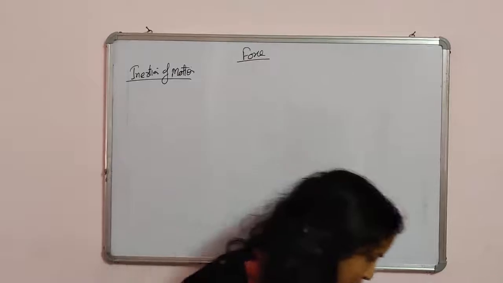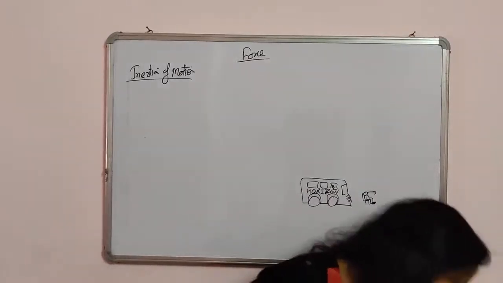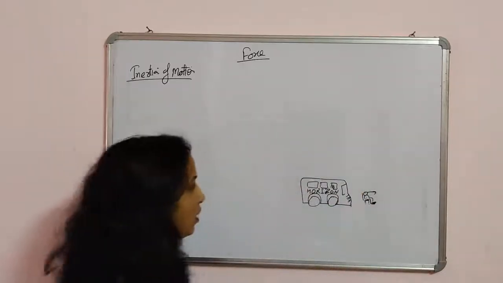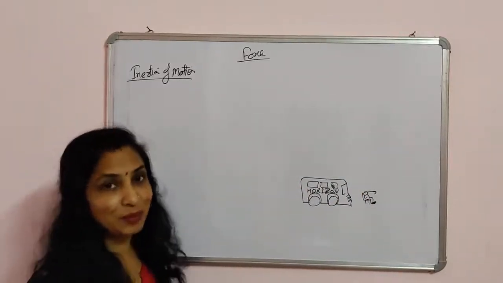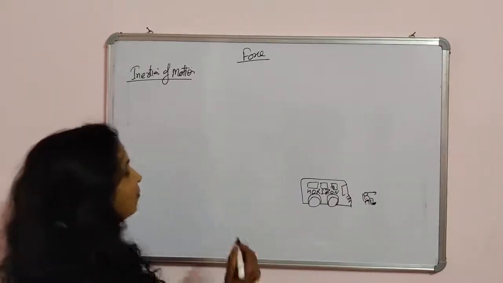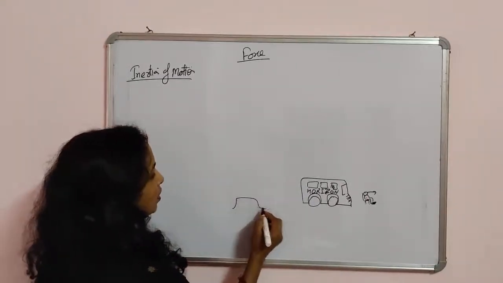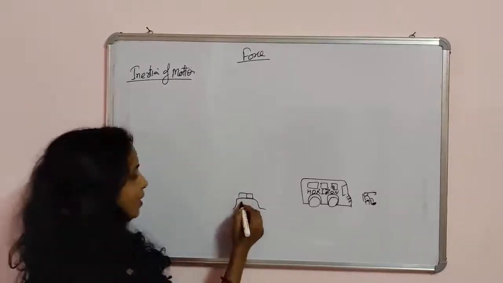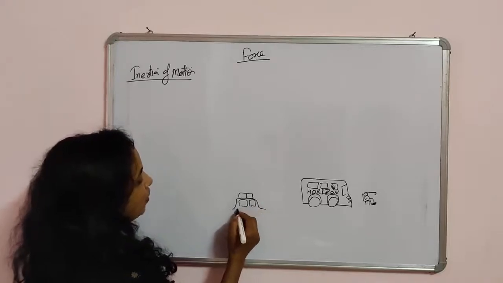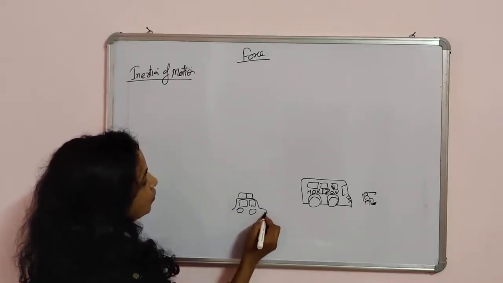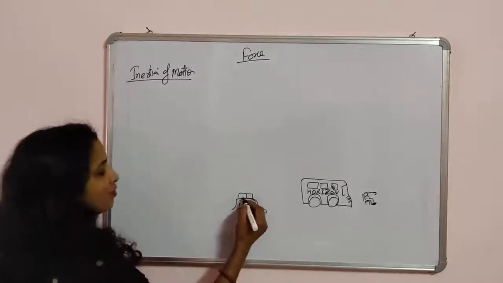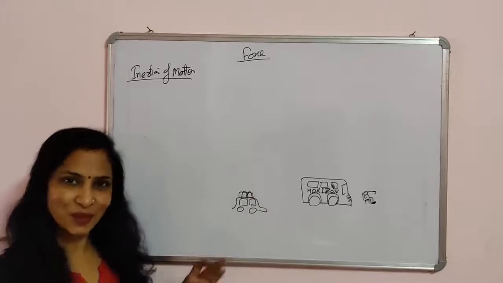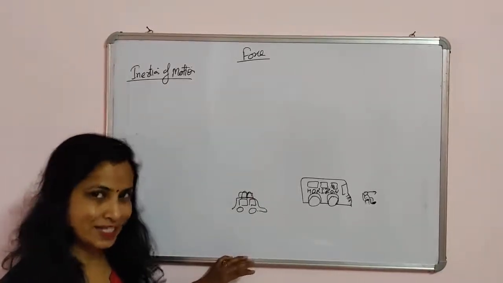Now the second one, I'm going to explain one more example. The luggage is usually tied with a rope on the roof of a bus. You have seen that in a taxi or in buses. Usually when we keep some luggage on the bus or on the car, we have to tie it with a rope or any other material. So why do we tie this luggage?